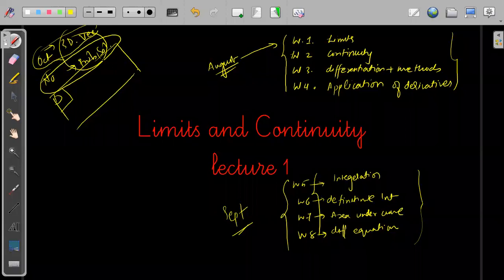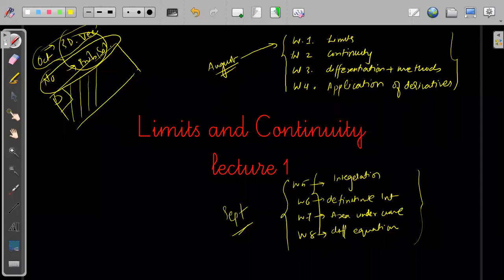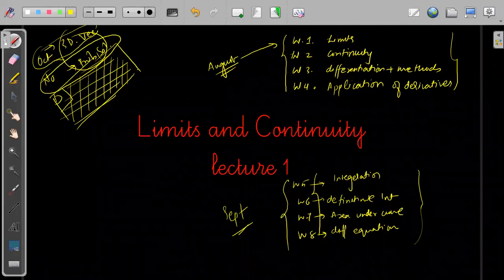I'm talking about maths. This is only the topic for maths. The small topics which we have left, we will complete in December. I'll try to finish the course within time, so that you will have enough time for your practice also. So this will be the test portion also.